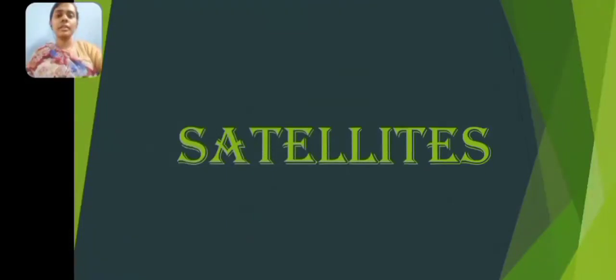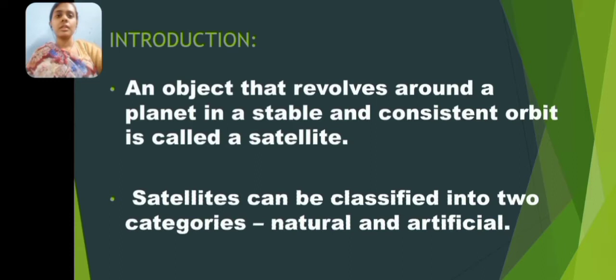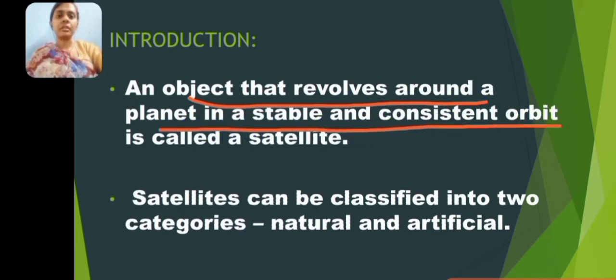Hello children, we will study about satellites in this class. So satellites are objects that revolve around the planet in a stable and consistent orbit. Okay, satellites are objects that revolve around the planet in a stable and consistent orbit.